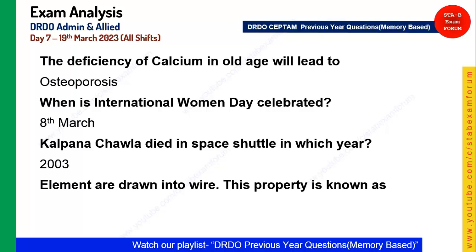So the elements are drawn into wire. This property is known as, very simple one, ductility. And malleability means it can be beaten into thin sheets. That we have studied in 8th class.